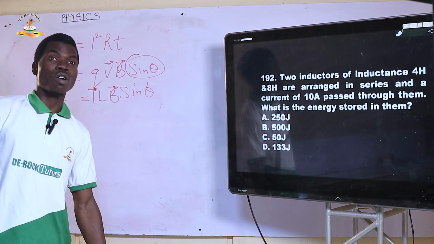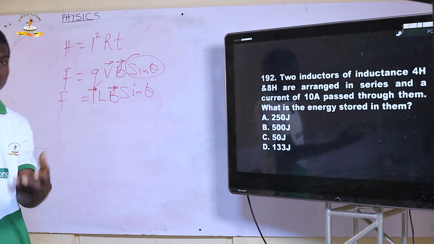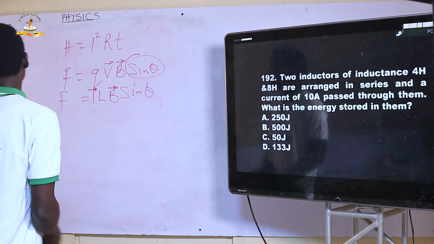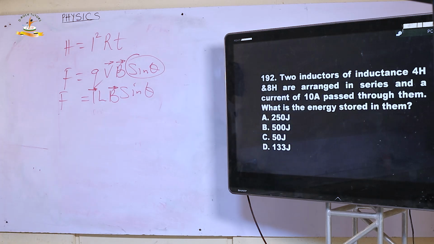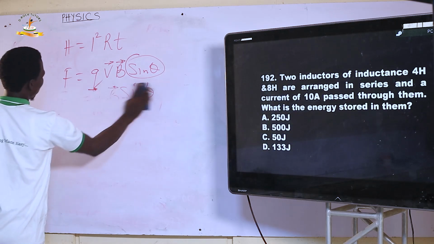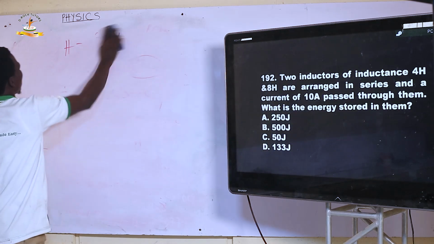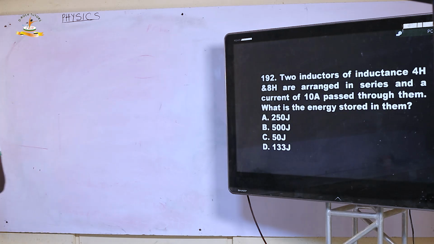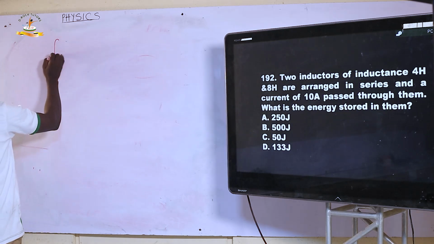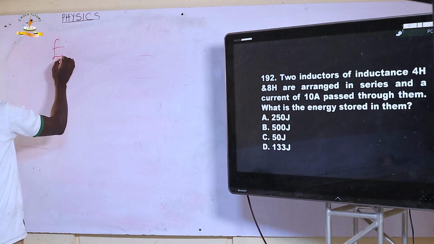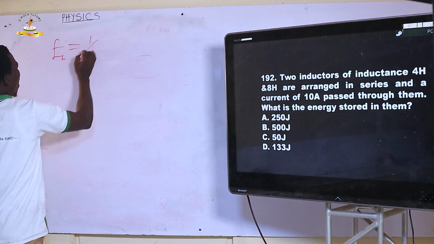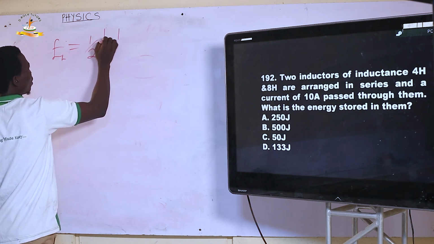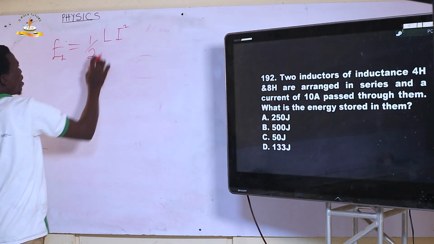We said that an inductor is used to store energy, but in what form? In the form of magnetic field. So let's look at how we can get the energy stored in an inductor. The energy stored in an inductor is given by the formula E equals half L i squared, where L is the